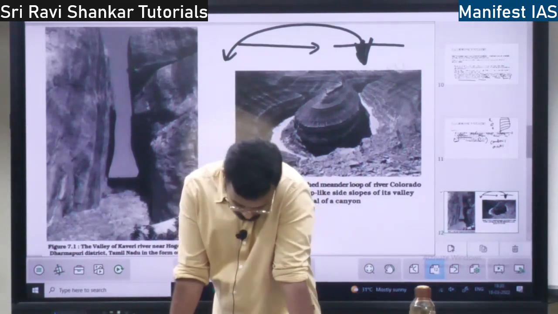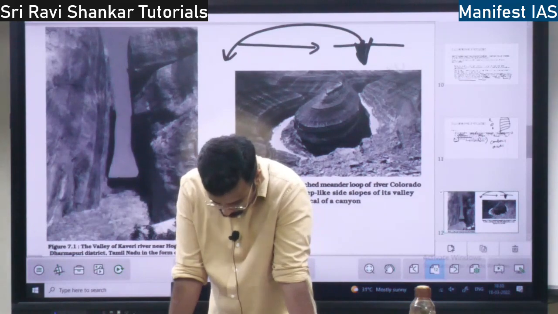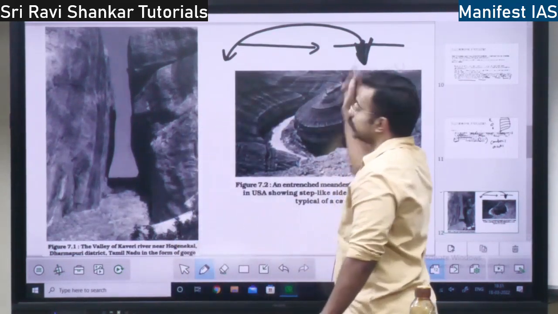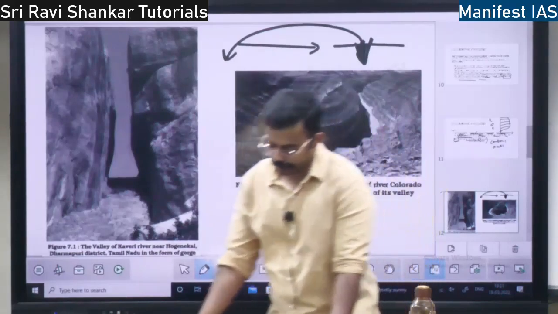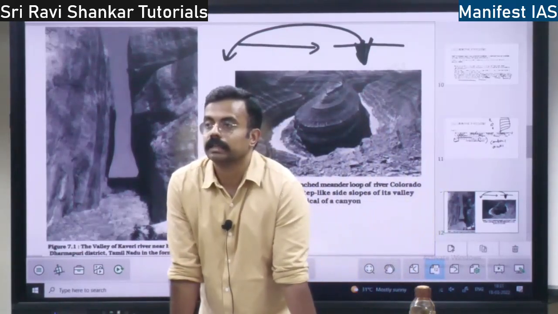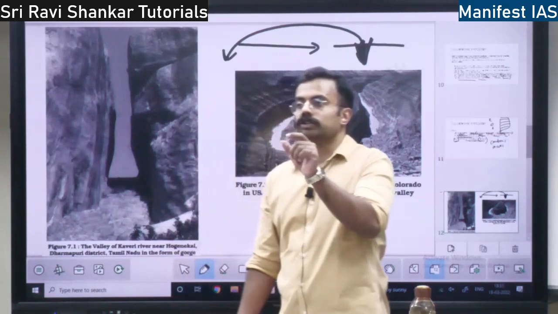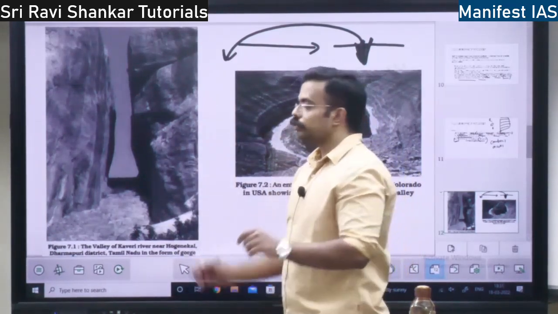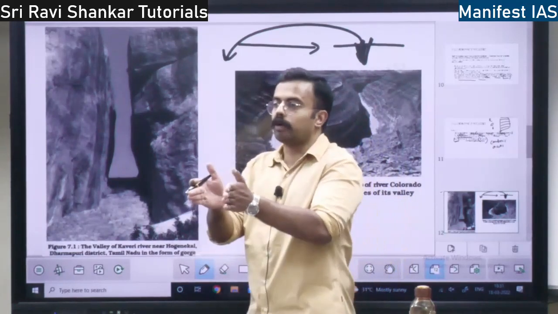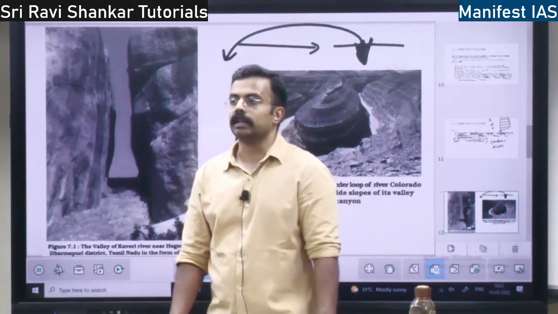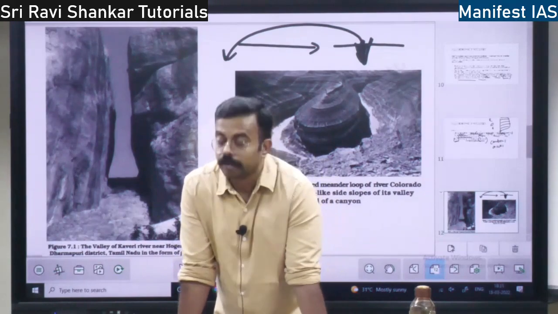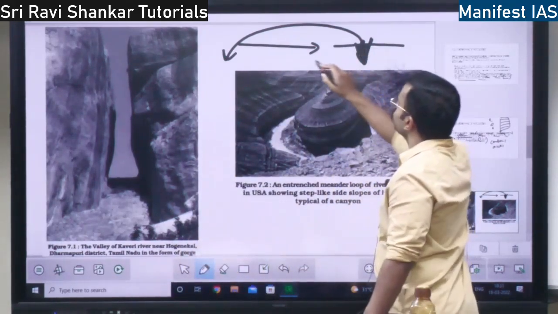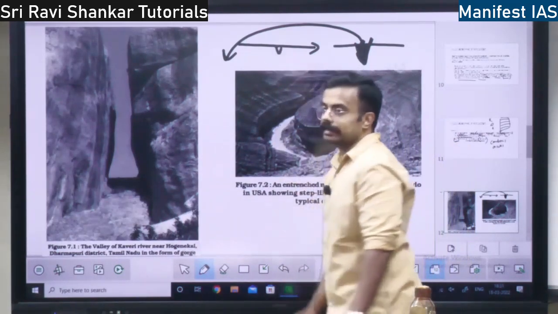So next, see, first there will be sheet erosion. This sheet erosion is going to slowly get converted into rills. Rills means small waterfalls. So a small narrow water movement is called a rill. So this rill will slowly get converted into a gully. A small valley type of thing is a rill.